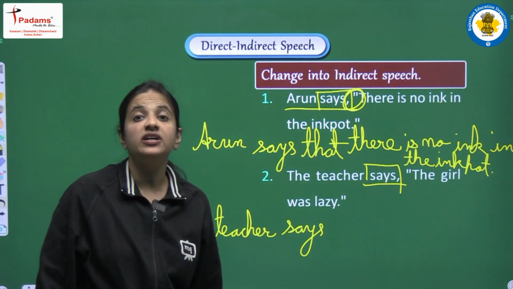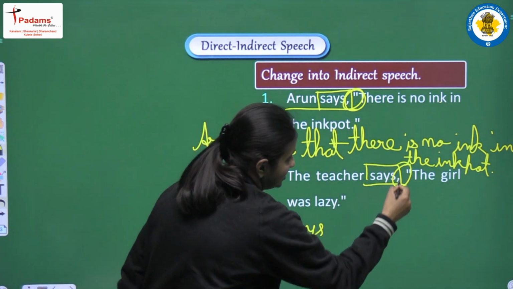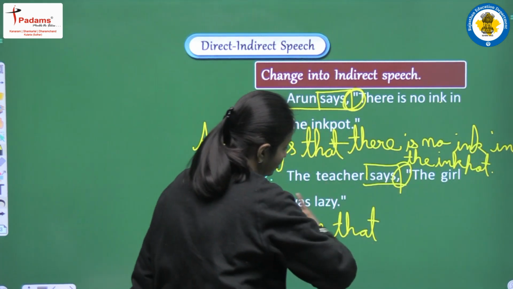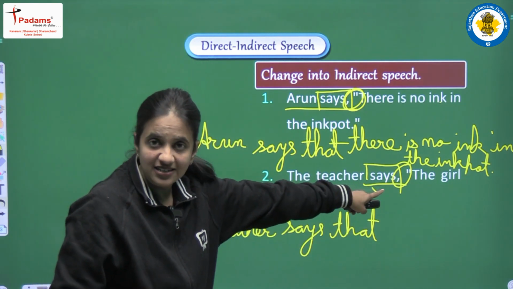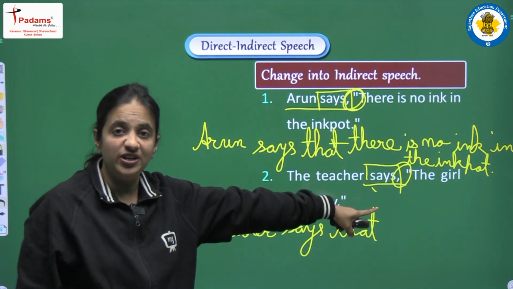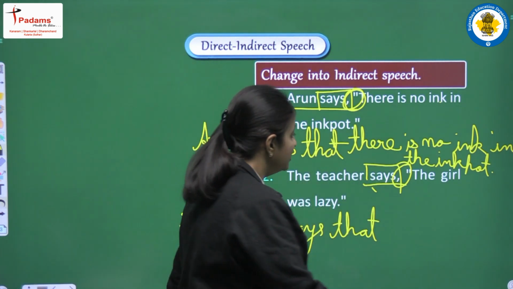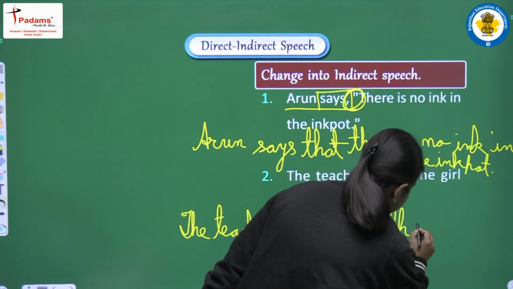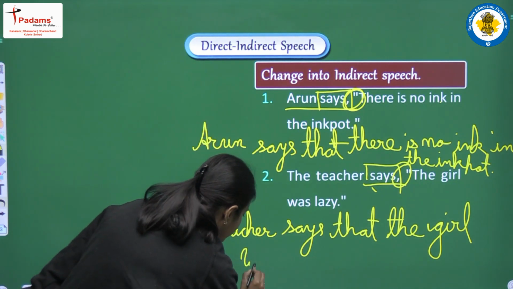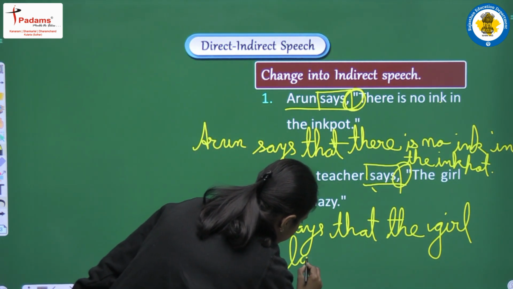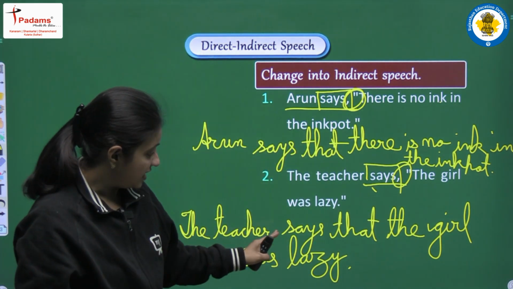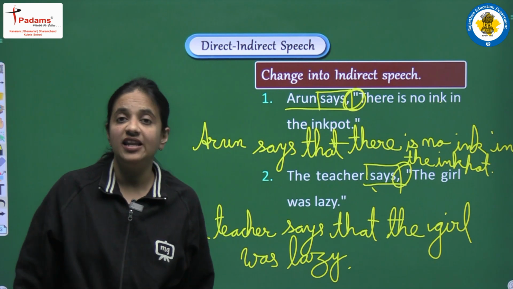This is an example of an assertive sentence. So what will be our conjunction? The conjunction will be that. In this sentence, we won't change the tense because we have present tense here and there is no pronoun. So actually no change is required in the reported speech. So we will write the same sentence, that is, the girl was lazy. The complete sentence will be the teacher says that the girl was lazy.